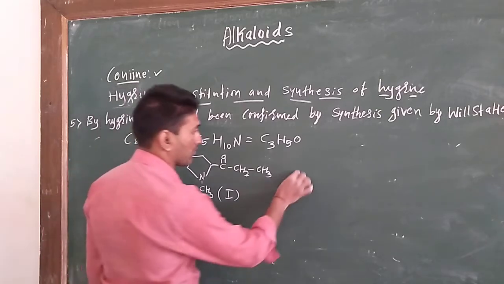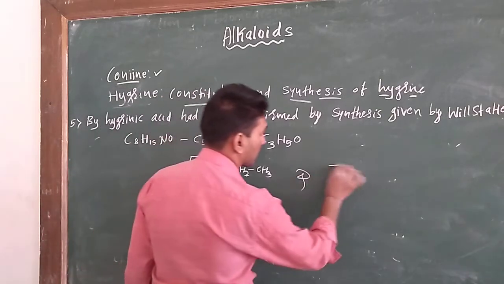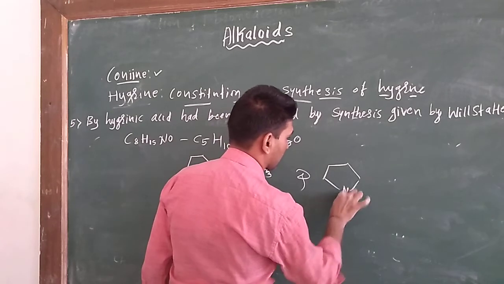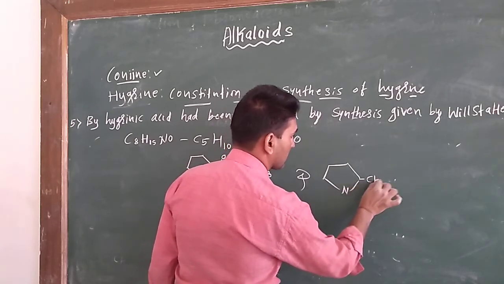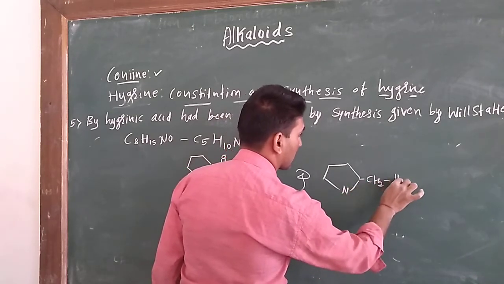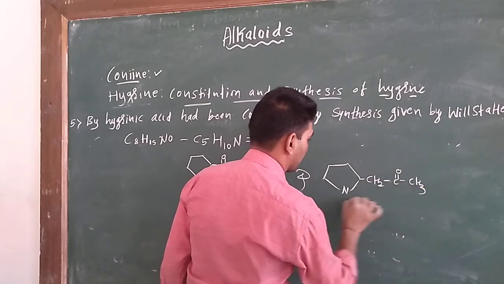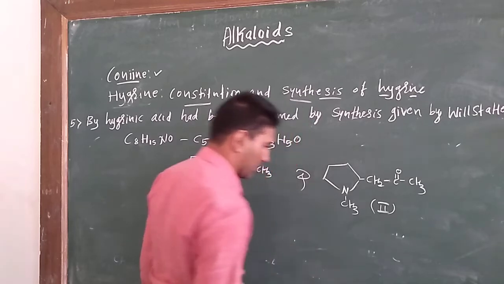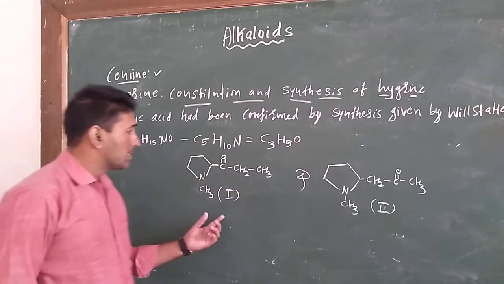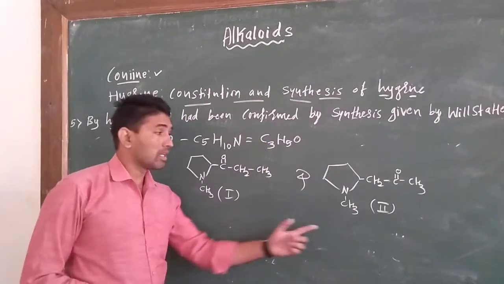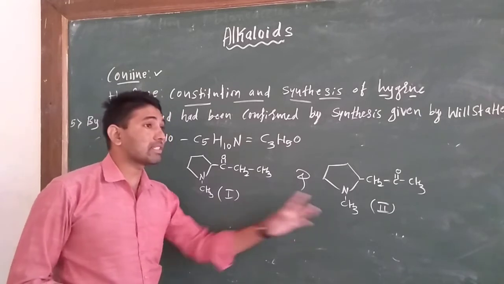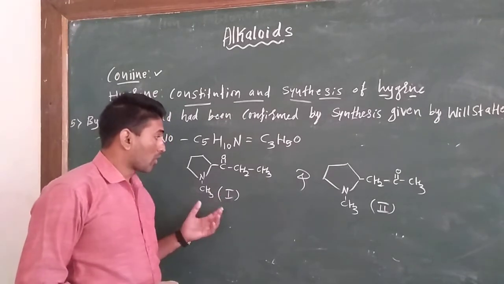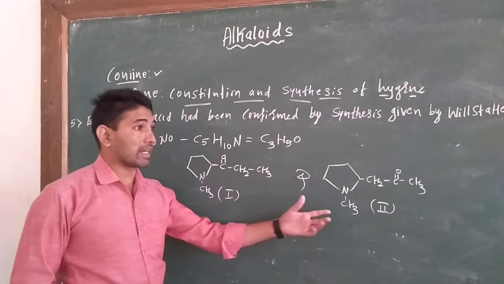And the second one, we can write as CH2 double bond CH3. Out of these two structures, which one is correct?